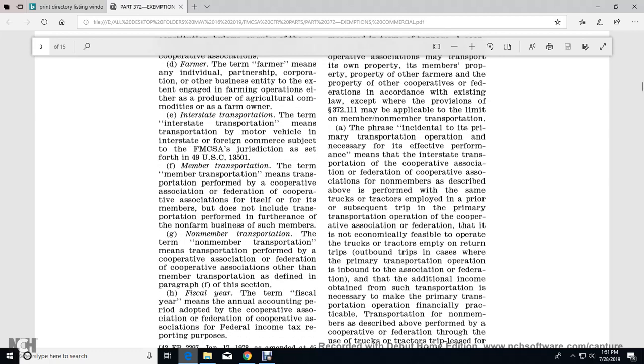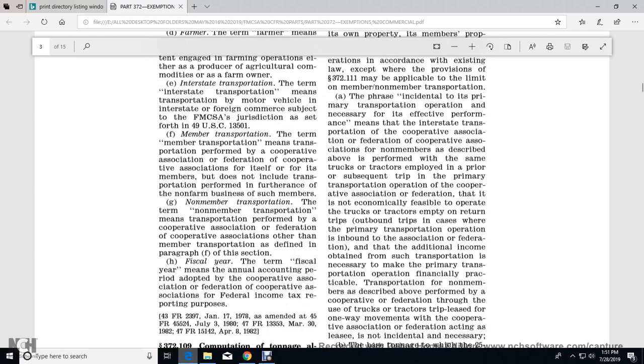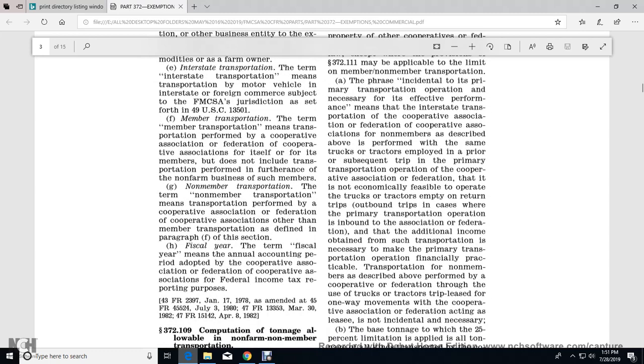The term member transportation means the transportation performed by a cooperative association or federation of cooperative associations for itself and its members. It does not include transportation performed in the furtherance of the non-farmer business of such member. G. Non-member transportation. The term non-member transportation means transportation performed by a cooperative association or federation of cooperative associations other than the member transportation defined in paragraph F of this section.